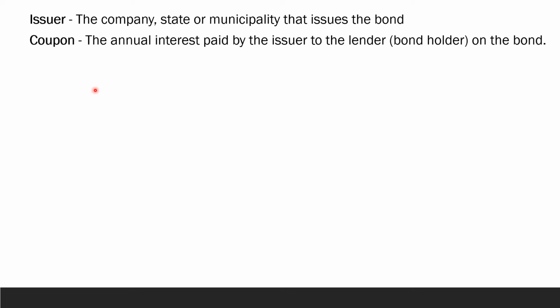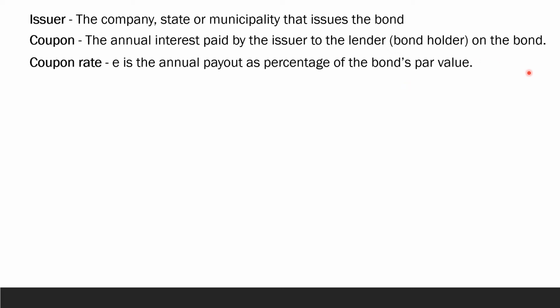Next is the coupon. The coupon is the annual interest paid by the issuer to the lender on the bond. Next is the coupon rate. The coupon rate is the annual payout as a percentage of the bond's par value.